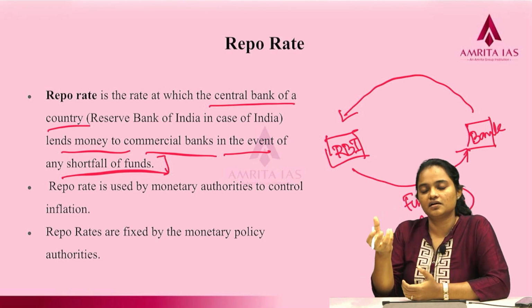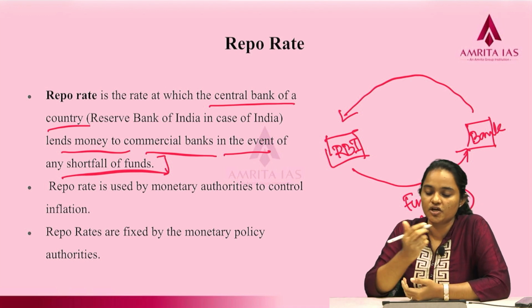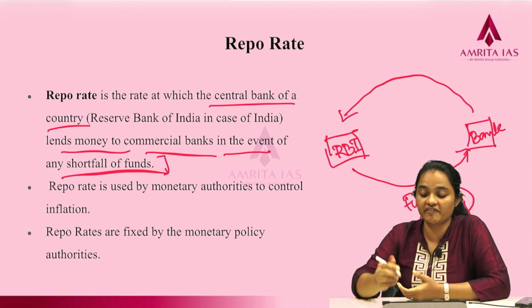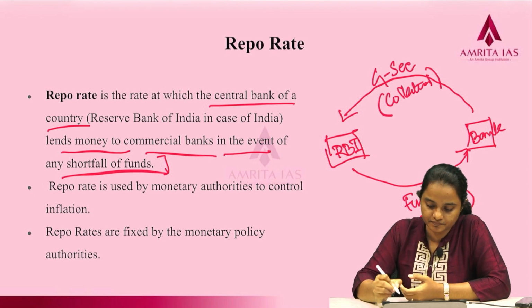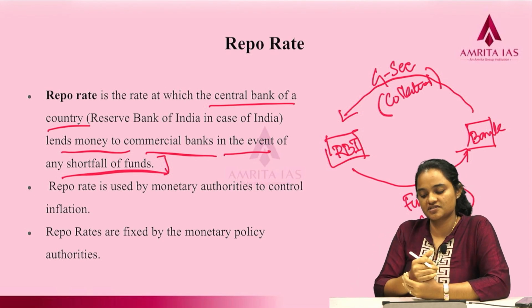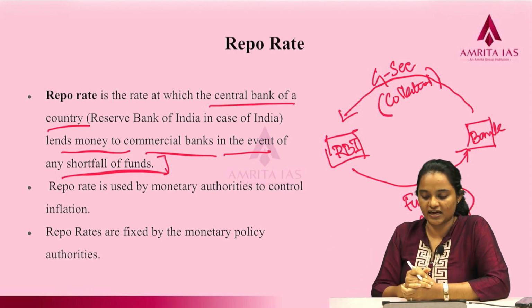In return for these funds, they'll take some collateral. Usually these collaterals are government securities. And in return for this collateral or security, RBI will lend money to the bank at a certain interest rate.